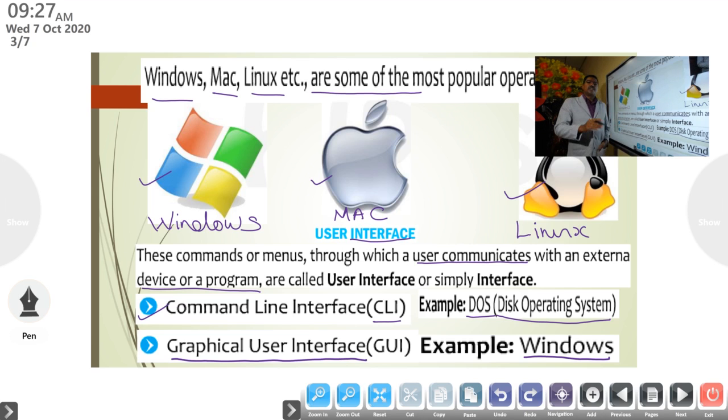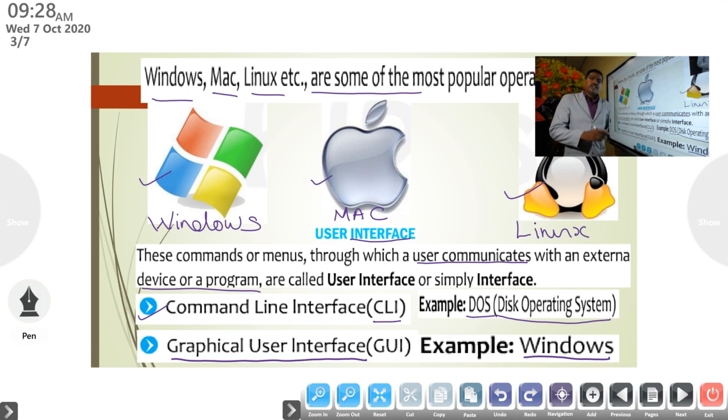the graphical user interface is very commonly used nowadays. The example is Windows. Windows is an example of a graphical user interface, GUI.